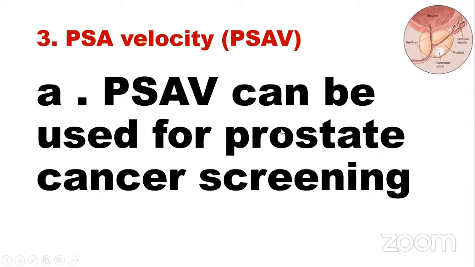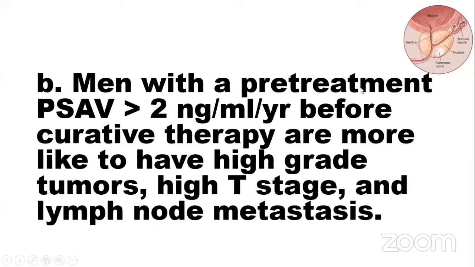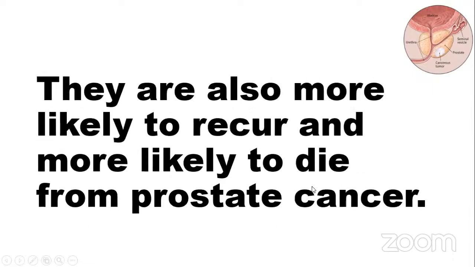PSA velocity can be used for prostate cancer screening. Men with pre-treatment PSA velocity of more than 2 nanograms per year before curative therapy are more likely to have higher grade tumor, high T stage, and lymph node metastasis. They are also more likely to recur and more likely to die from prostate cancer.